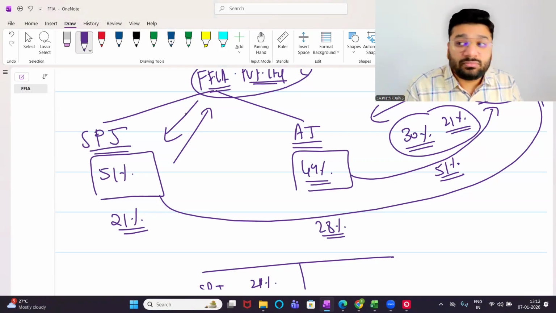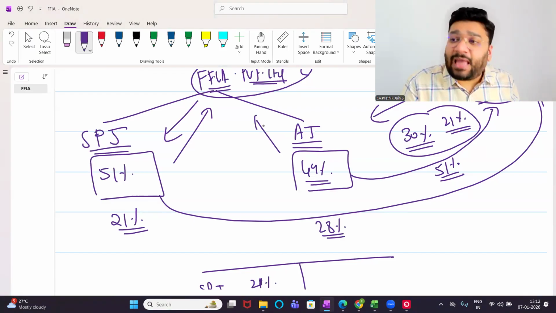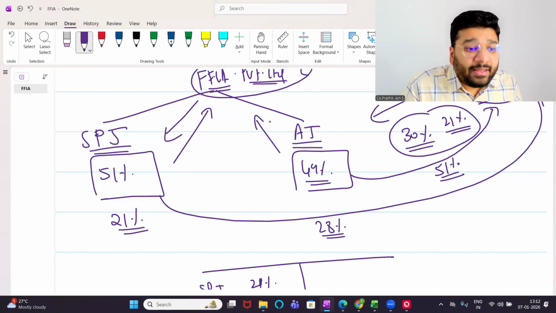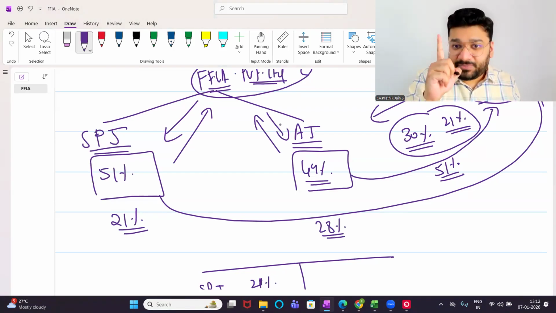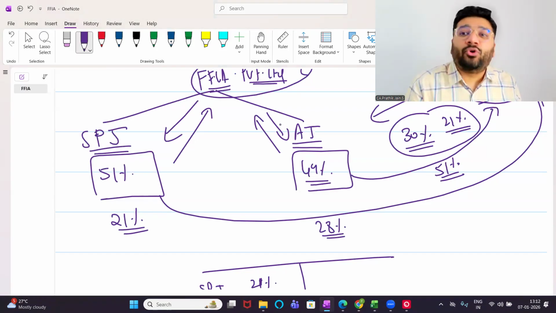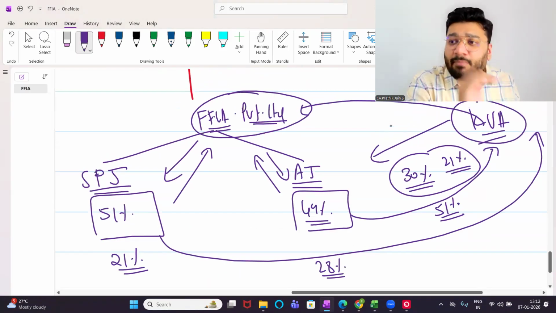Yes or no? Yes. Same way, AJ also gave money, capital, directly to the company, and the company allocated the shares directly to AJ. This is the first step. After a few years, 2-3 years later, Kalpavriksha Academy wants to buy this company. 51% stake they want to buy.